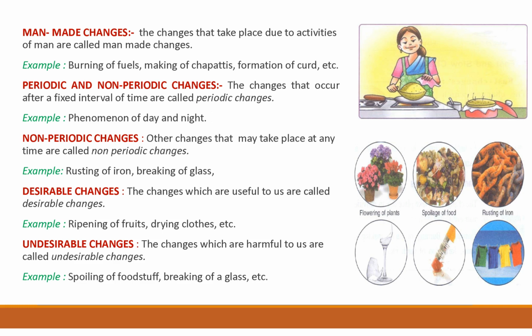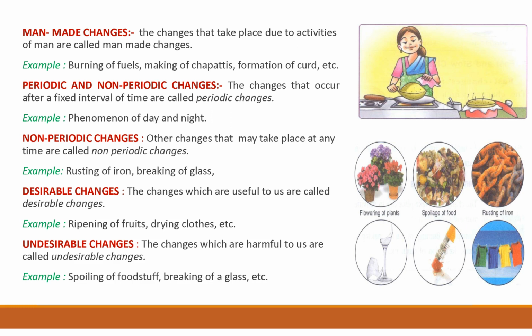Then periodic and non-periodic changes. The changes that occur after a fixed interval of time are called periodic changes. For example, the phenomenon of day and night. You know, with day and night there is a fixed interval, fixed timing between them. So it is a periodic change.